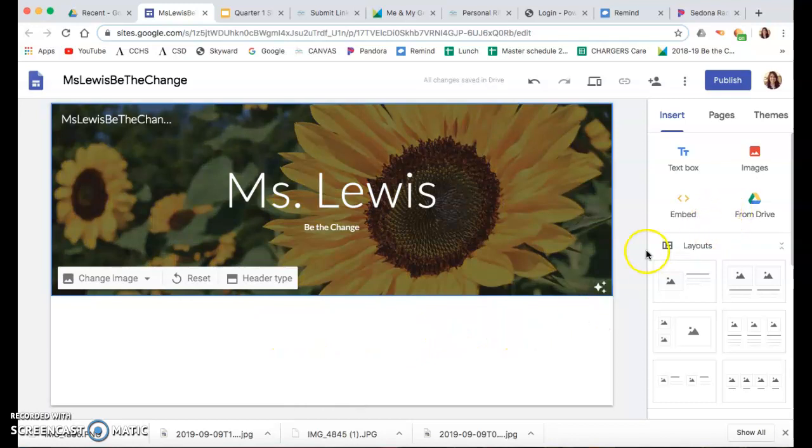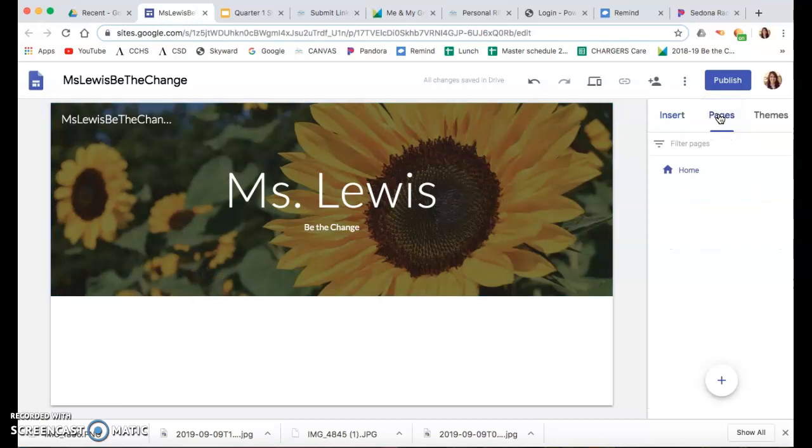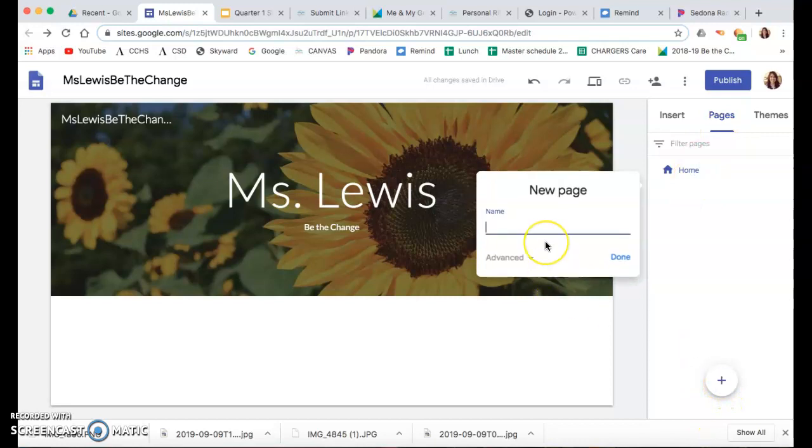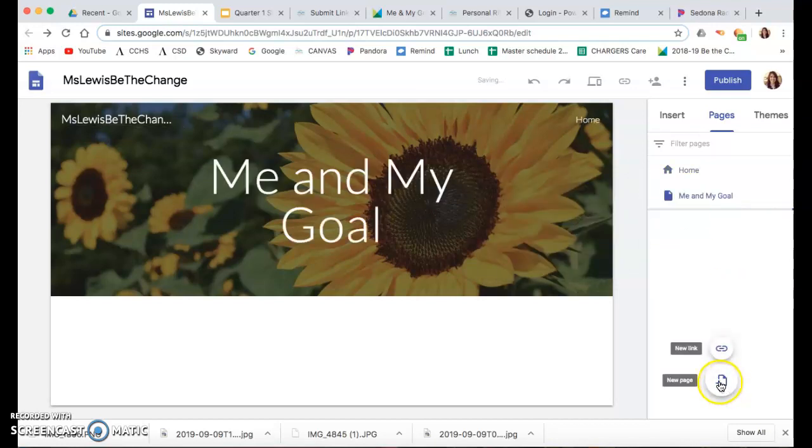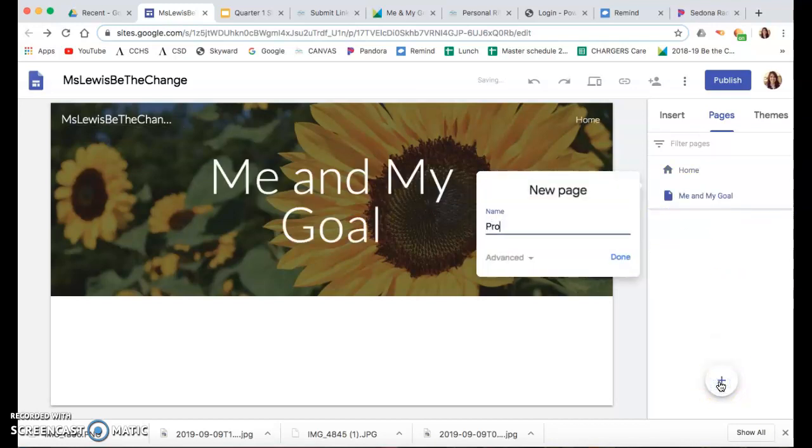We'll next add some pages. This one, if it'll let me, okay, it's just called Home. So we're going to add our pages. My new page, I'm going to call Me and My Goal. Add progress and documentation.